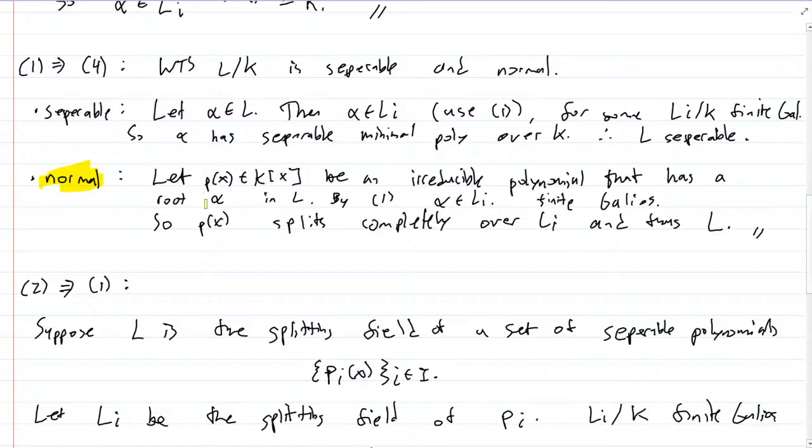So normal, remember, means that if you pick a polynomial in K[x] with coefficients in the ground field, and it has a root in L, then it splits completely in L. So let's pick an irreducible polynomial P(x) in K[x] that has a root in L. By 1, this root alpha is in Li for some finite Galois extension. So P(x) splits completely over Li and thus L.